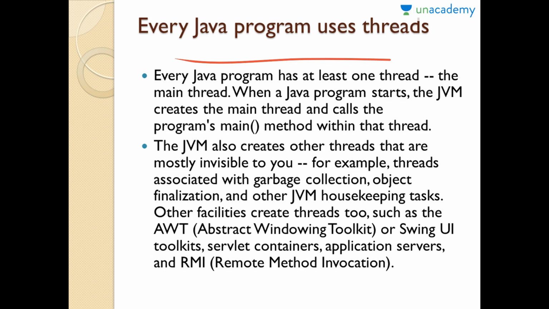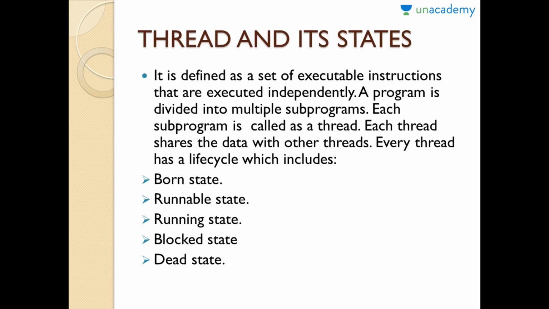Those threads are used for garbage collection, object finalization, and other JVM housekeeping tasks. Object finalization decides which object is necessary, which object is frequently called, and which has to be removed and thrown into garbage. And threads are also very much used in the abstract window toolkit, that is, in applets, which we will learn in later videos. So basically, everywhere in Java threads are very essential. Without us knowing, we have used threads. In later videos let us study these threads and their states in detail.